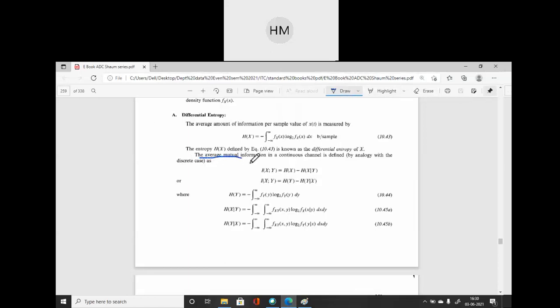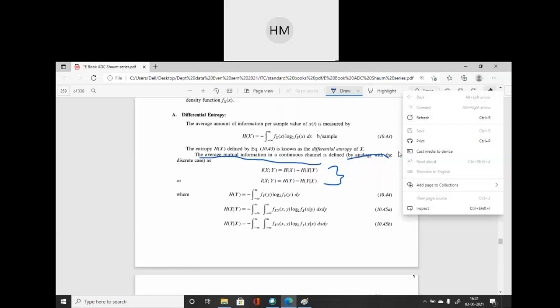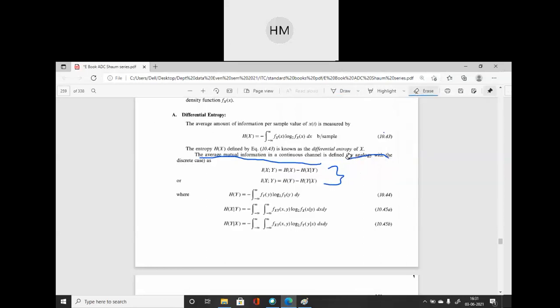The average mutual information in a continuous channel is defined by this equation, I of x colon y. We all know this. We have defined it earlier also for the discrete channel case. We all know these equations.